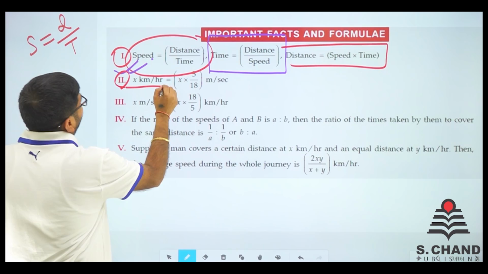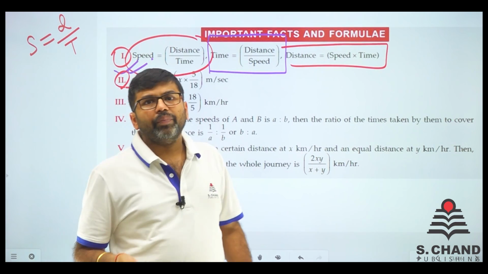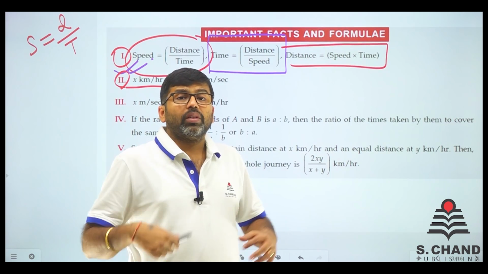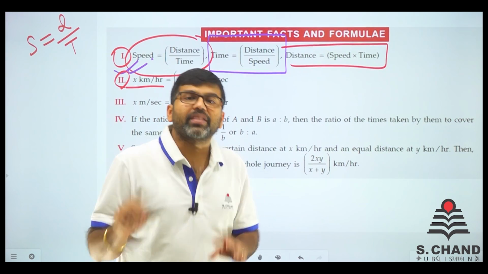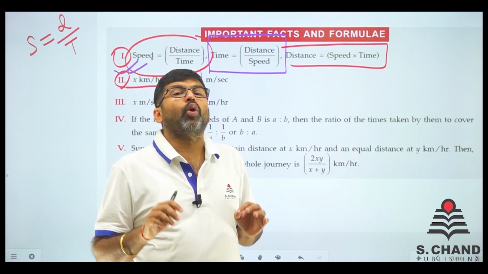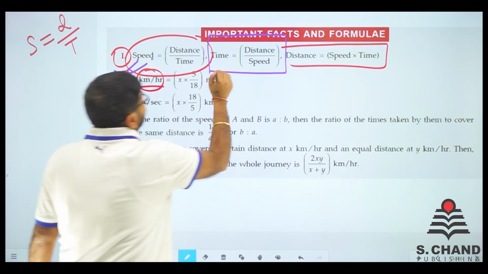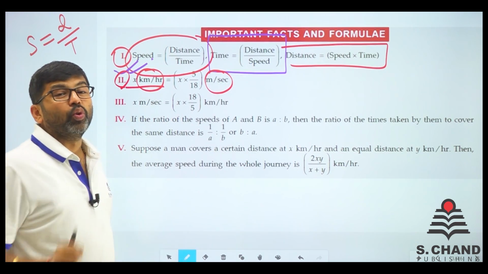Second is x kilometer per hour. If anything is in kilometer per hour, sometimes you need to change it into meter per second. So I will tell you a formula that will help you a lot. This is kilometer per hour, this is meter per second. What do you know, what do you want to do?